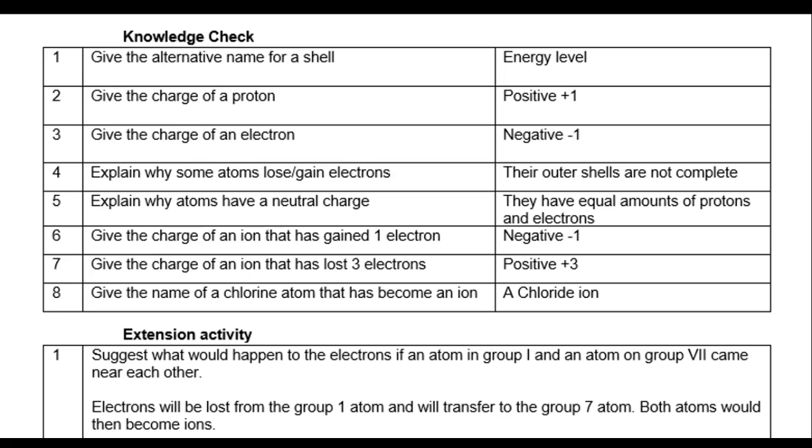So the electrons from the group 1 atom will transfer to the group 7 atom. The group 1 atom wants to lose electrons, the group 7 atom wants to gain electrons, so they both get what they want. Both atoms would then become ions with full outer shells, so they would both be stable.